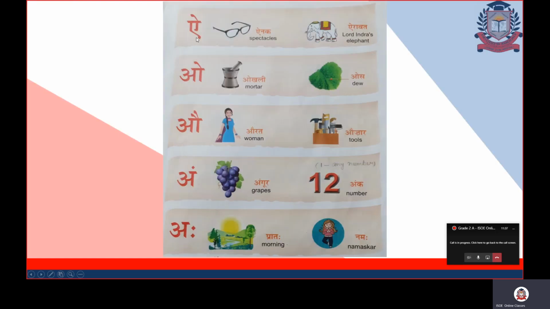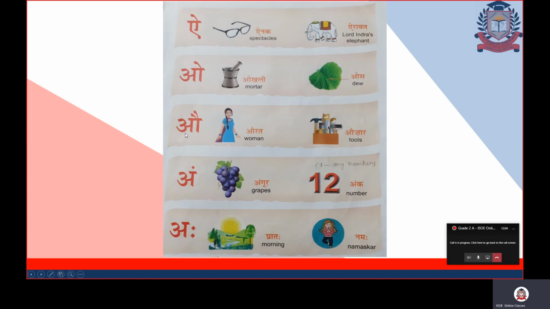After A comes I. I say ainak, spectacles. I say Airavat. It is Lord Indra's elephant. Next varan is O. O say Oakley, mortar. O say O's, dew. Both Oakley and O's are starting with the letter O. You can see in the picture.